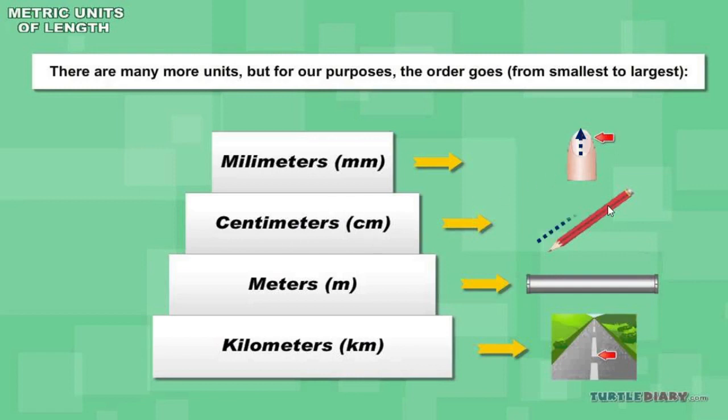The length of the pencil, we need centimeter scale. Got this? To find out the length of the rod, we use meters. And to find out the length or the distance from two places which are far away from each other, we use kilometers as the unit.